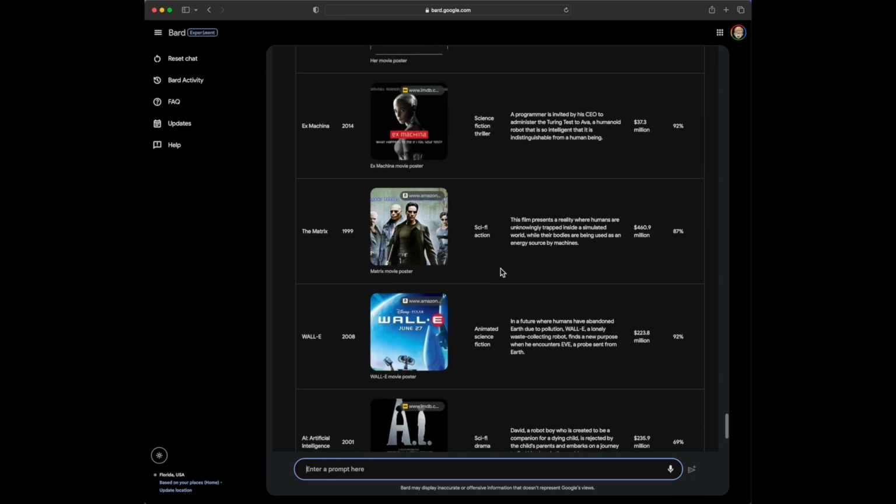Wall-E. Now, Wall-E is so wonderful. I love this. In a future where humans have abandoned Earth due to pollution, Wall-E, a lonely waste collecting robot, finds a new purpose when he encounters Eve, a probe sent from Earth. So, artificial intelligences encountering artificial intelligences and inspiring different behavior, that emergent behavior. This movie was so beautiful, and it's sad from the standpoint of humans becoming these creatures living in these floating, mobile chairs,